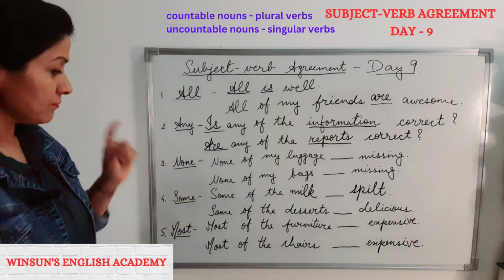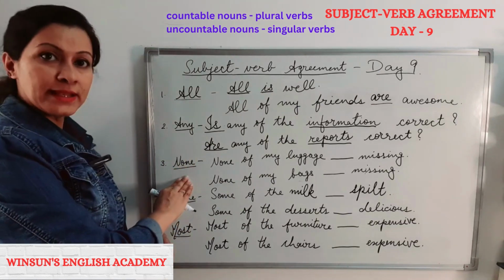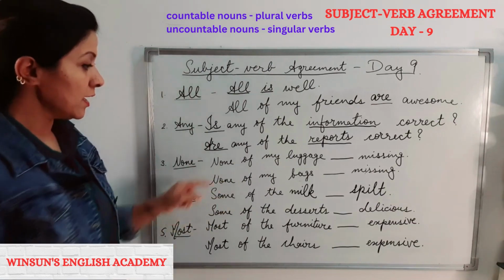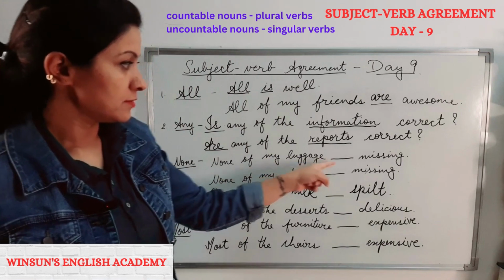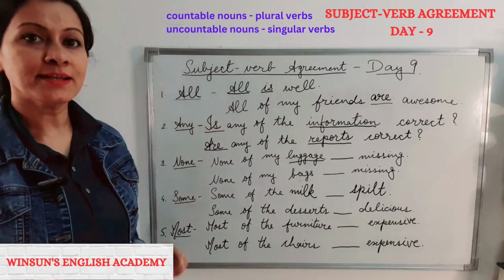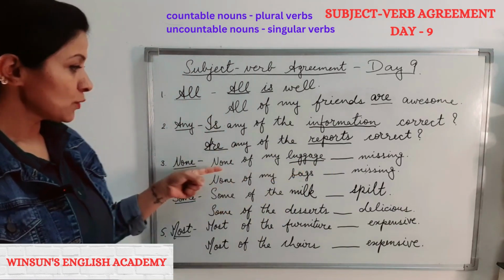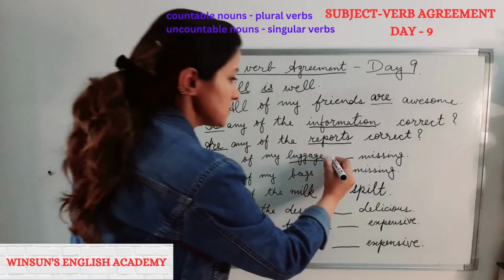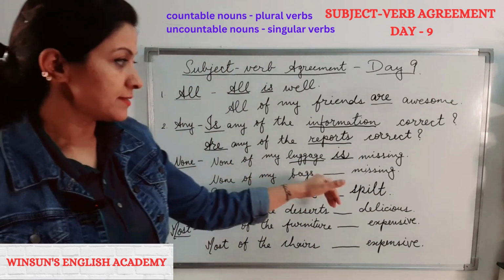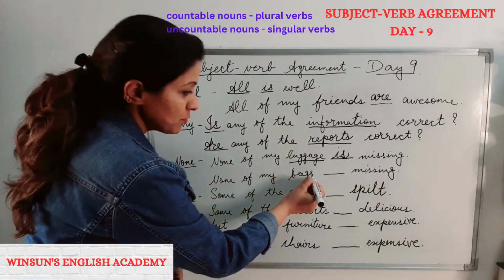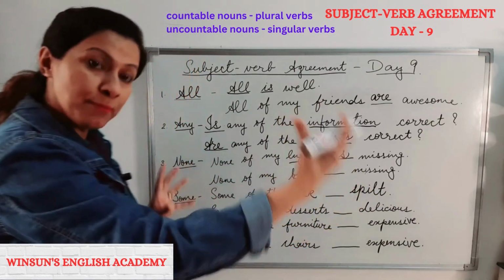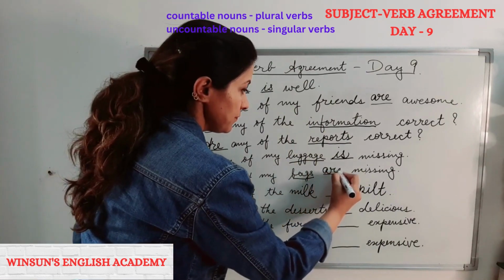Next, none. Just like neither, none is also a negative word. Remember, never use no or not with none. Now, none of my luggage dash missing. Here again, this is an uncountable noun. Luggages is incorrect. It's luggage. So none of my luggage is missing. Next, none of my bags dash missing. Bags, countable or uncountable? Countable, right? So none of my bags are missing.